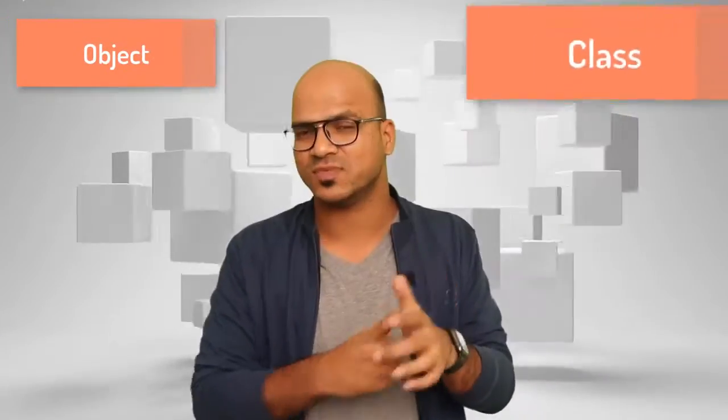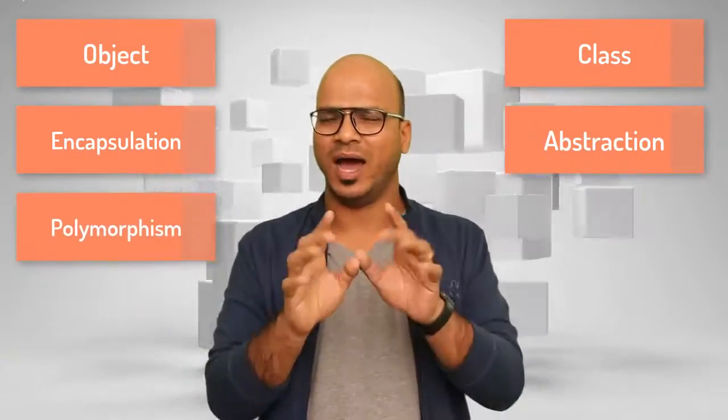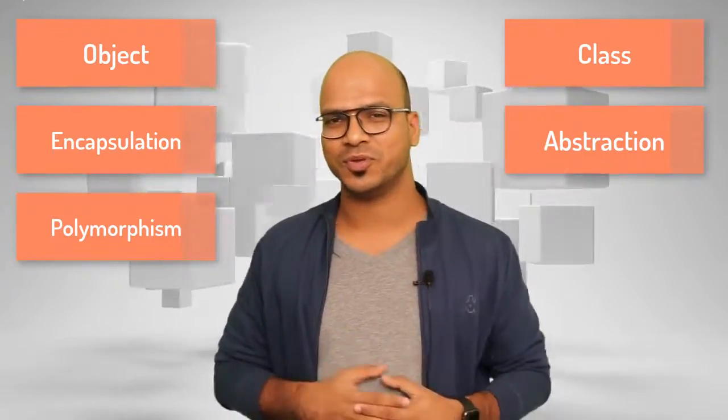See, object-oriented programming is not just about different syntax. It's also about the way you think. So now if you want to achieve anything in programming, you need to think about objects. The moment you have a complex problem, think about the objects, think about multiple objects, and how you can connect them. Because in OOPS we have so many concepts. One of the concepts is the object, which we are going to see now. We have the concept of classes, and we have encapsulation, abstraction, polymorphism. I know, weird words, right? But don't worry, we will be covering everything in detail in the subsequent tutorials.